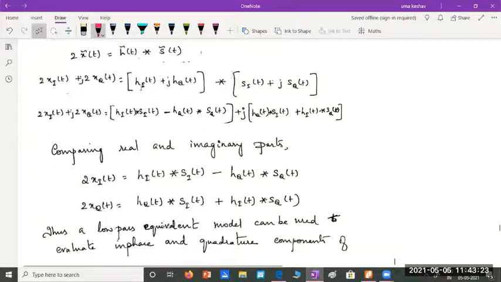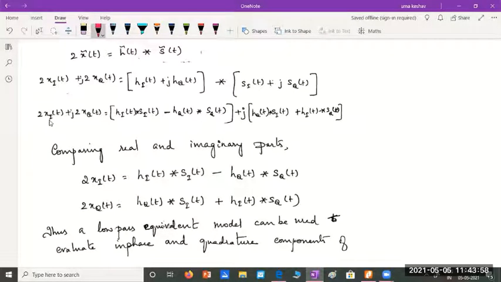First term multiplied on both sides is HI convolved with SI. Multiplication of second terms gives you plus j square, HQ convolved with SQ, and plus j square is minus 1. And the rest is the imaginary term, plus j into HQ convolved with SI, and plus j into SQ convolved with HI. So these are the imaginary parts. These are the real parts.